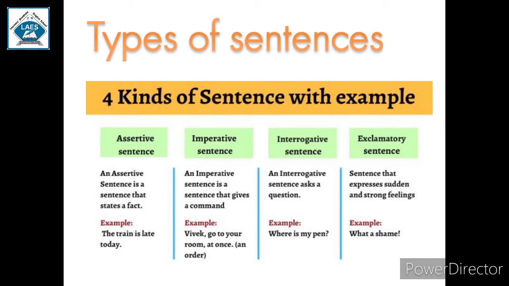Kindly note that assertive and imperative sentences end with a full stop. Interrogative sentences end with a question mark, whereas exclamatory sentences end with an exclamation mark. Assertive sentences provide you information. Imperative sentences give you an instruction. Interrogative sentences ask for information, whereas exclamatory sentences are used to express our feelings.